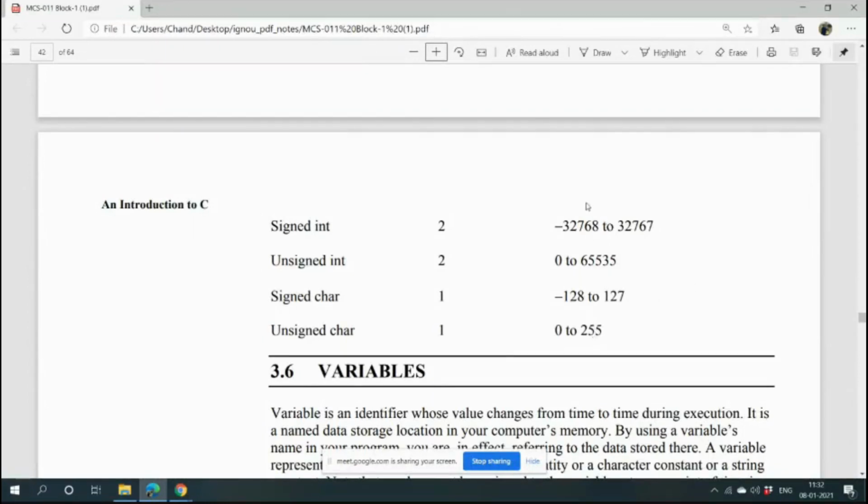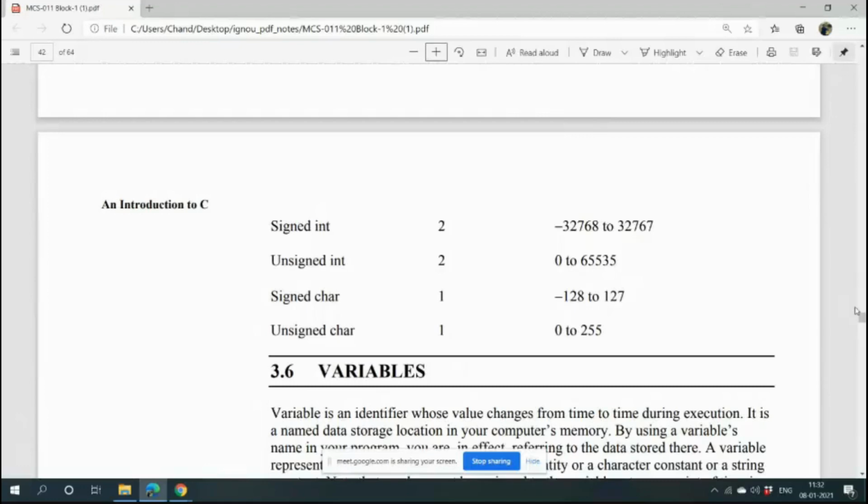So we have cut down the negative part in the unsigned integer because they are only positive. The variable's value can be negative, but the variable's address cannot be negative. So for variable declaration we are using signed int, and for address declaration we are using unsigned int.